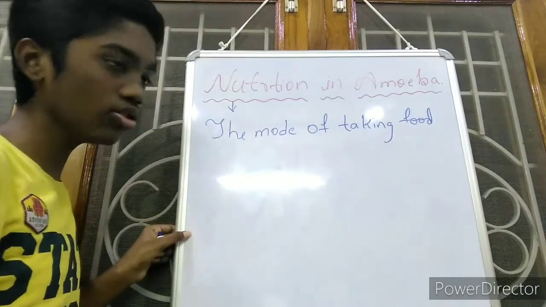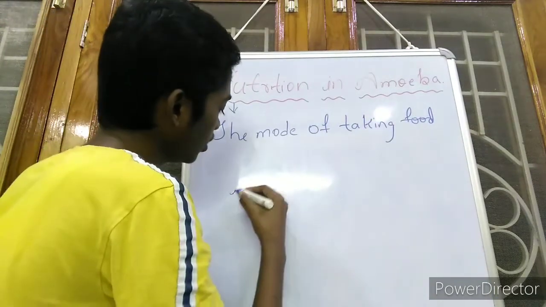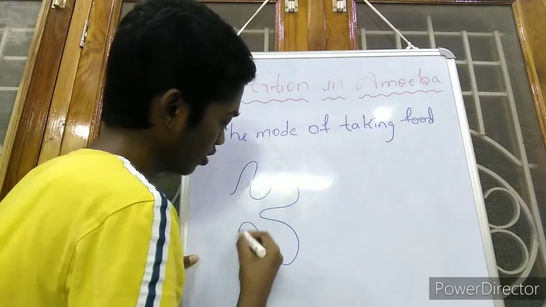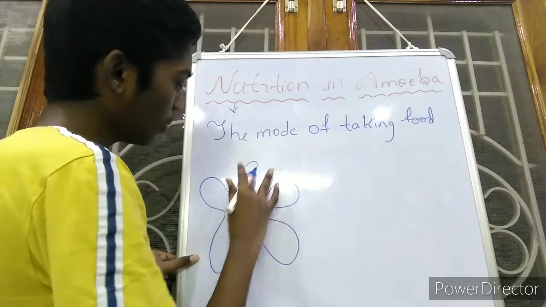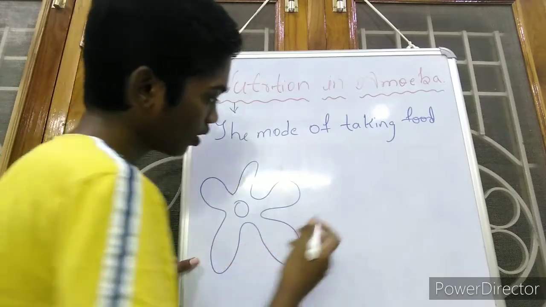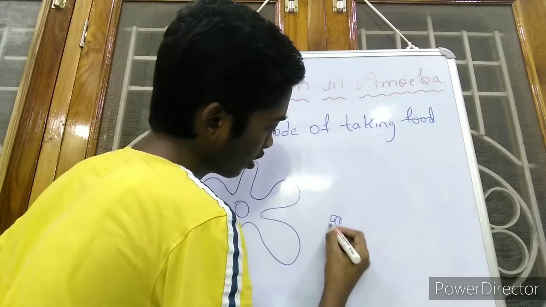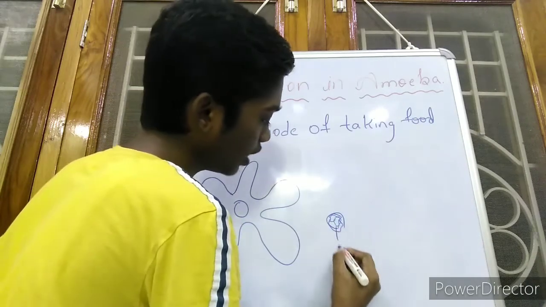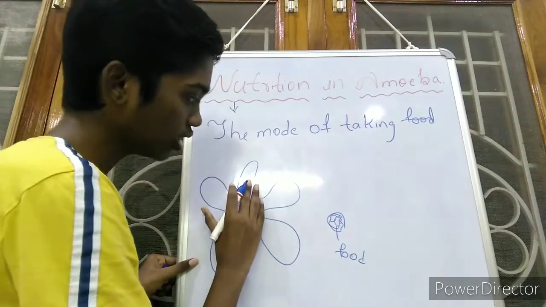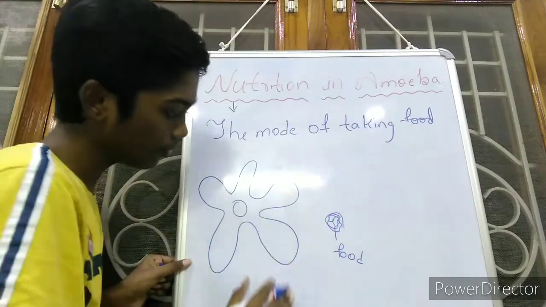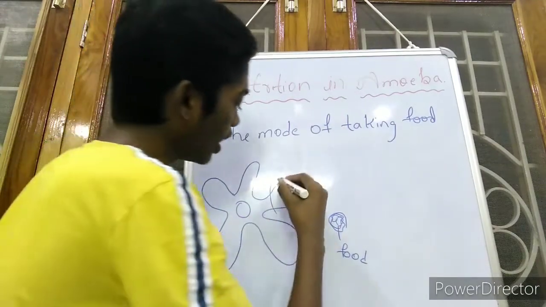Now I will explain you about the mode of taking food by amoeba. If we think of this as amoeba, this is the nucleus and the remaining white part is cytoplasm, and this is the food particle. First it will come near to the food particle, and these are the temporary finger-like projections called pseudopodia.